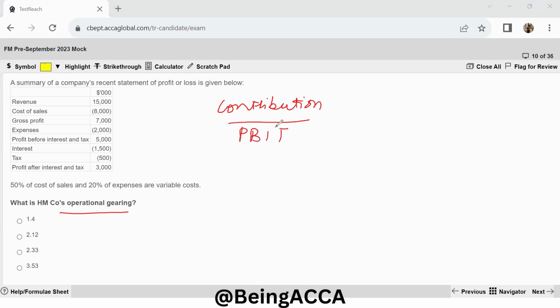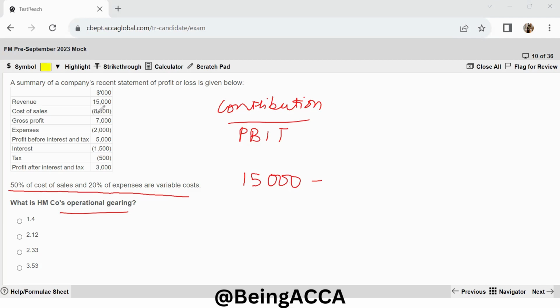So how do we find that out? First of all, we have the revenue. In the numerator, we have contribution. So revenue is 15,000 minus. We know that 50% of cost of sales and 20% of expenses are my variable costs. So I have to subtract my variable cost from my sales. Sales I have already taken 15,000. Now I want my variable costs, which is 50% of cost of sales and 20% of expenses.